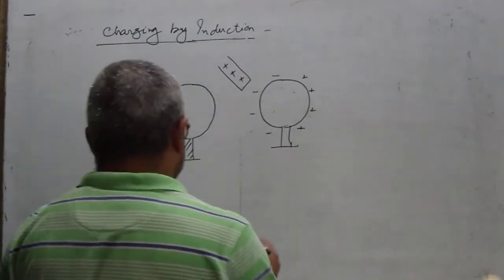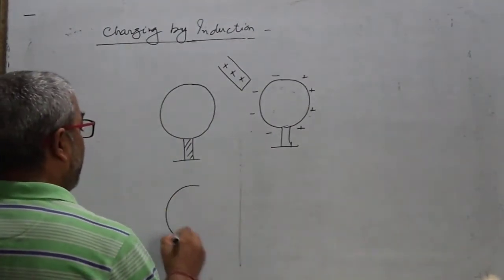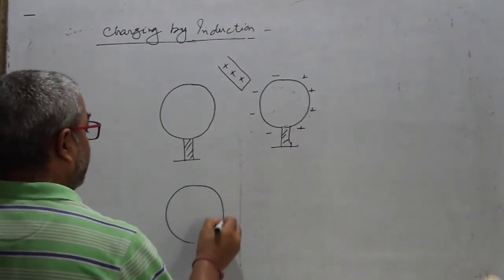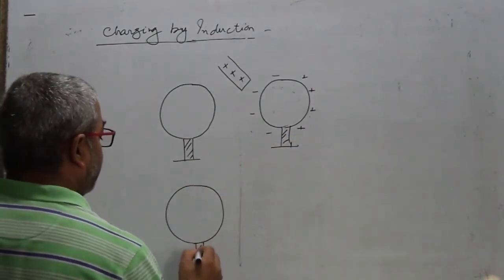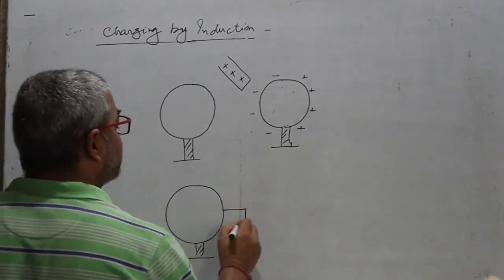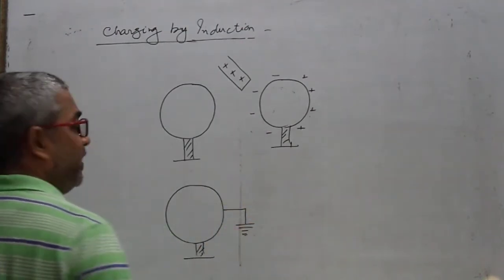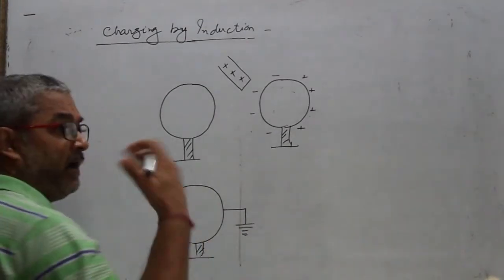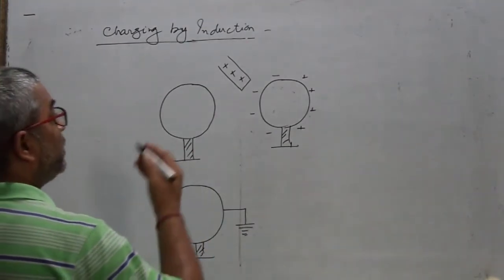In the third condition, the outer surface of that uncharged body, the conducting sphere, is earthed.